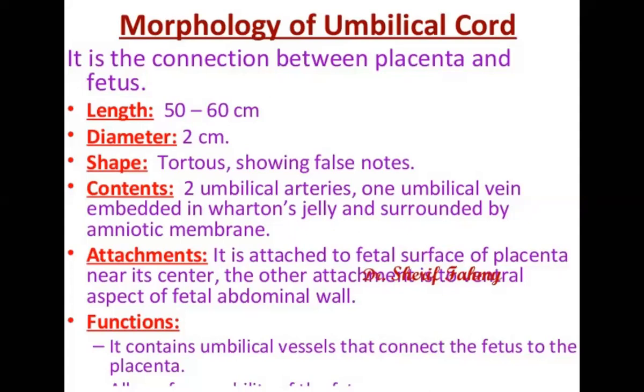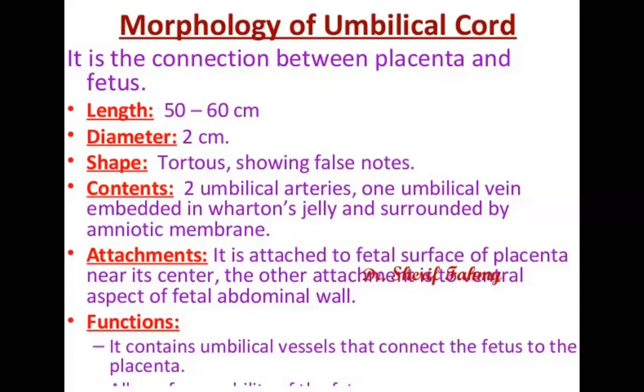Then the diameter is about 2 centimeter. And the shape is twisted and shows false knots, with a jelly-like structure. The jelly which is present is called Wharton's jelly, and surrounding it is the amniotic membrane.